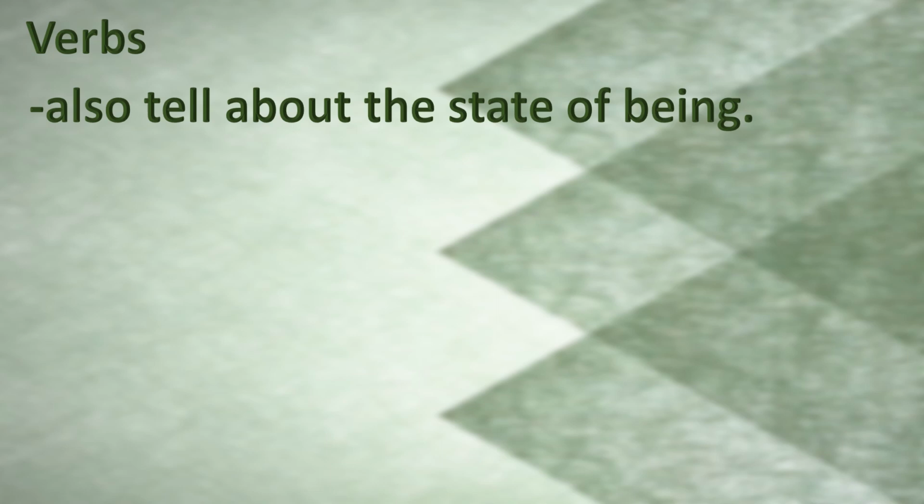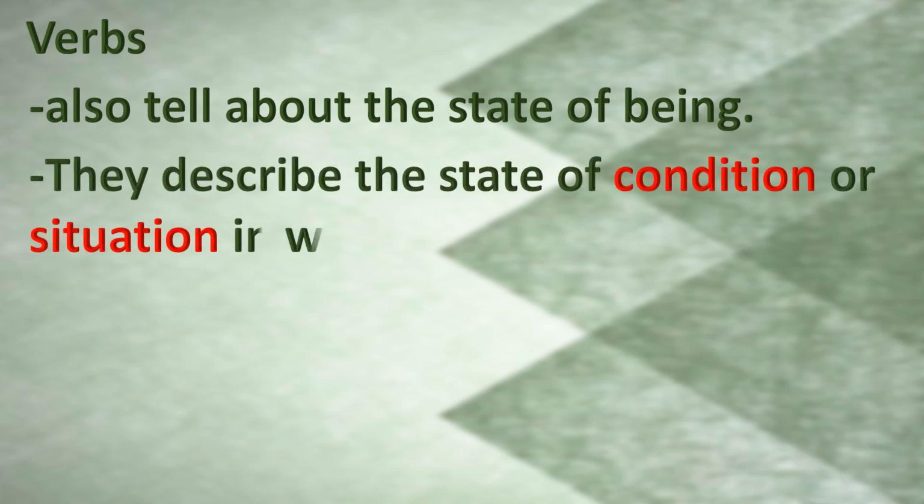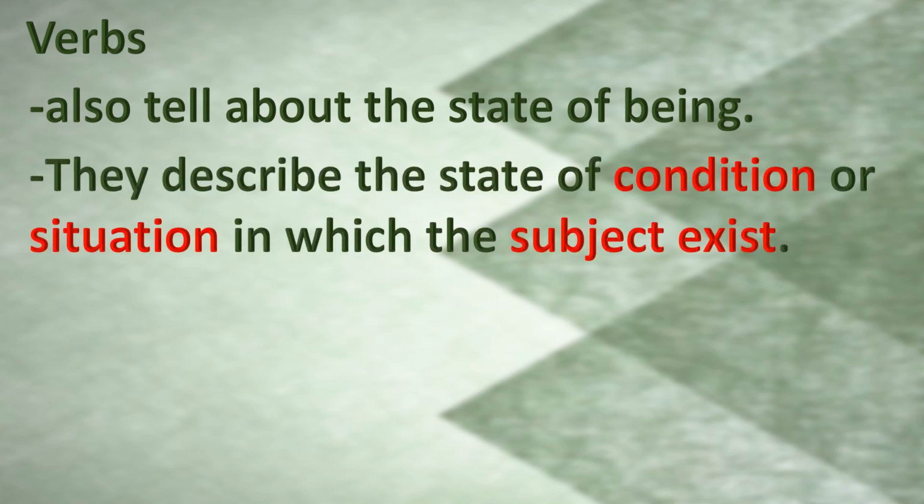Similarly, he is tall. His state is being told with the verb is. The book is interesting. So sometimes they describe the state, condition or situation in which the subject exists. How they exist. The grass is green. The crows are black.